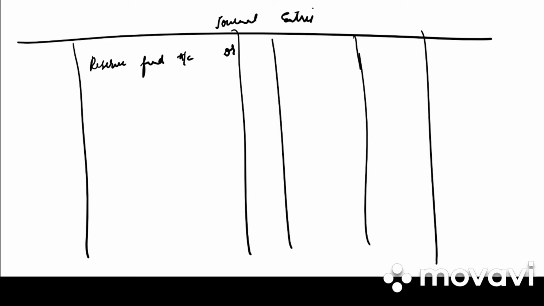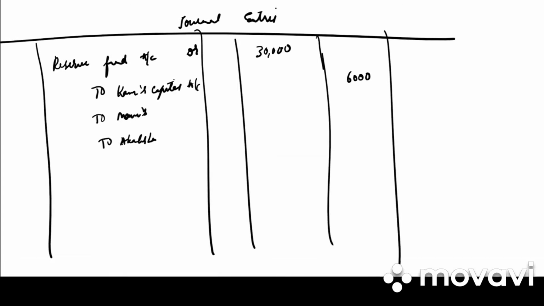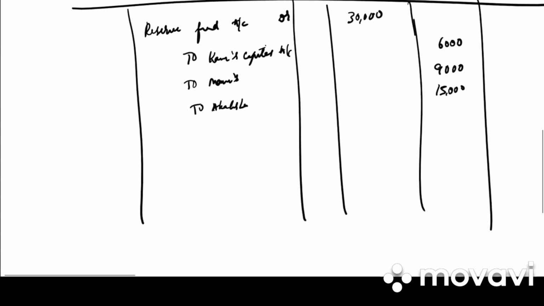So reserve fund account debited to Kanu's capital account, Manu's capital account, Akanksha's capital account. The total reserve fund is 30,000. So 30,000 into 20% is Kanu's share, 30,000 into 30% is Manu's share, and 50% is Akanksha's share.